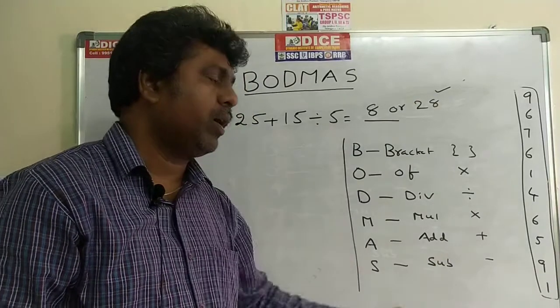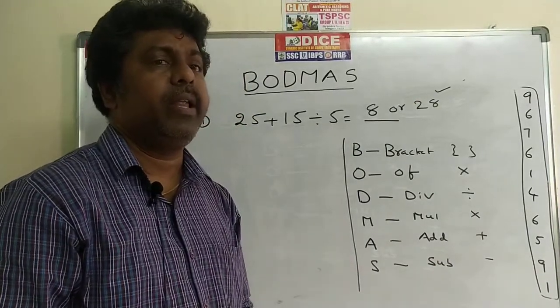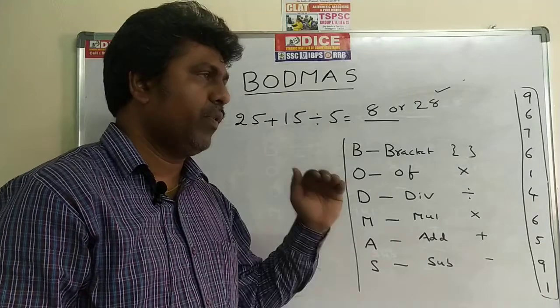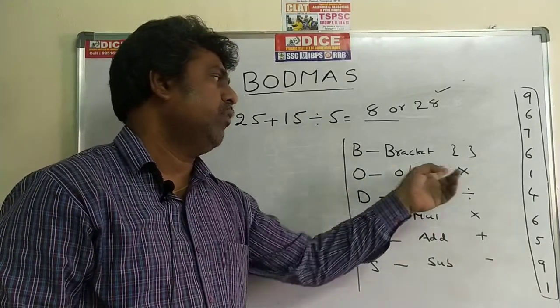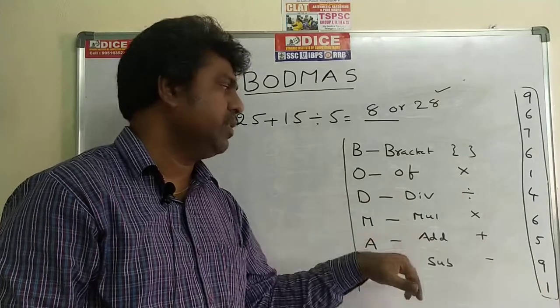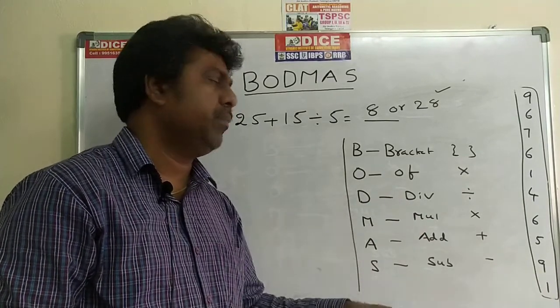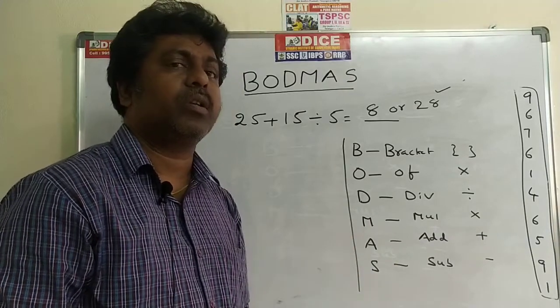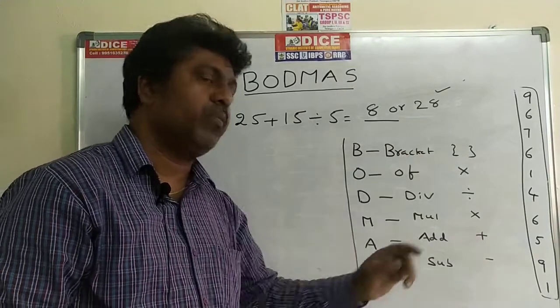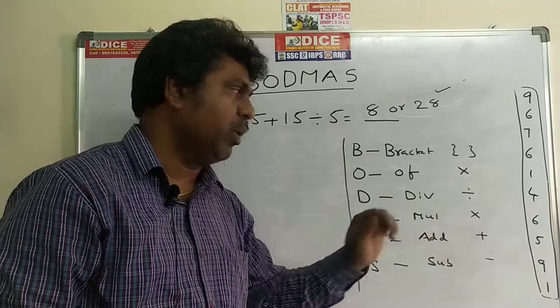From top to bottom, you have to follow the order. In the given problem, you first give the priority to bracket. If bracket is not there, go for of. If of is not there, go for division. If division is not there, go for multiplication. If multiplication is not there, go for addition. Last, subtraction. So we have to follow this rule compulsorily, from top to bottom.